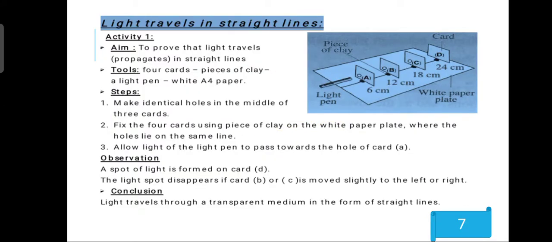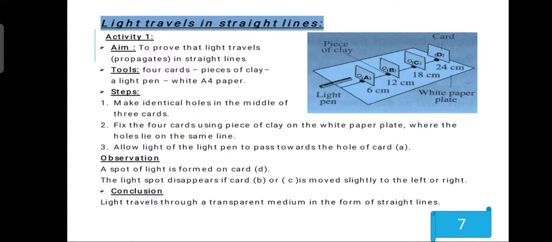Next, let's do an activity to prove an important property about light, which is that light travels in a straight line. The aim of this activity is to prove that light travels in a straight line. What are the tools? 4 cards, a piece of clay, a light pen, and white A4 paper.